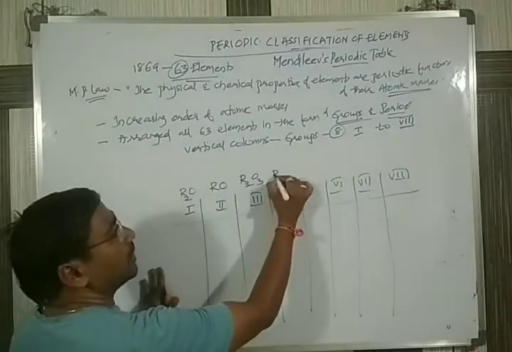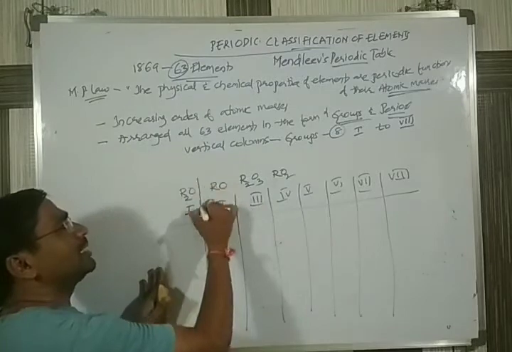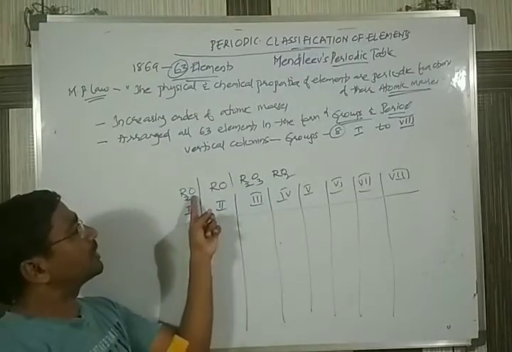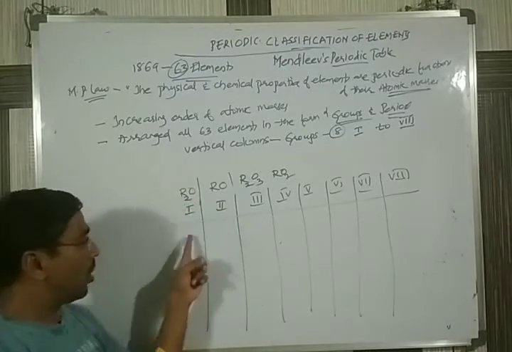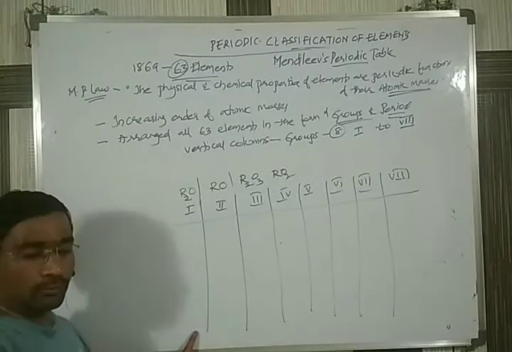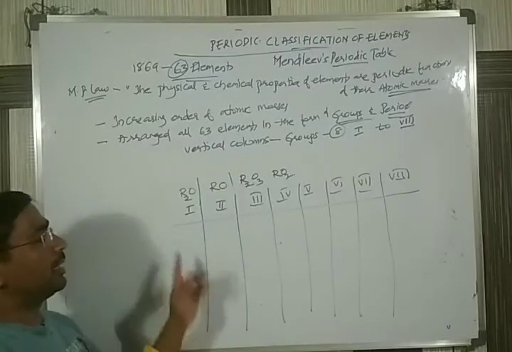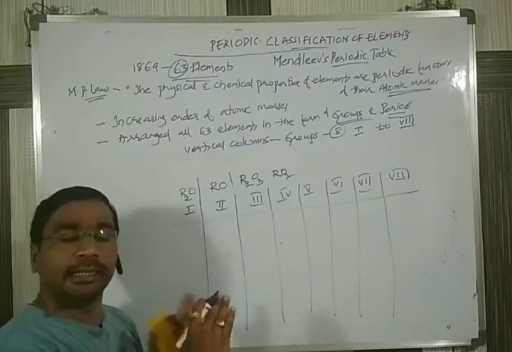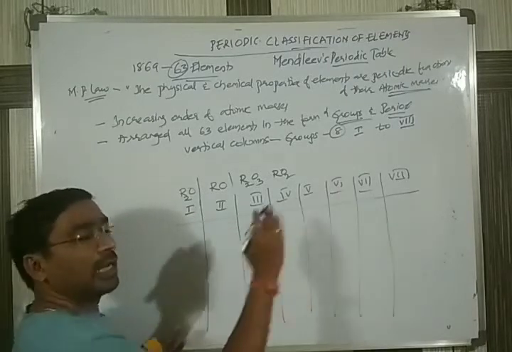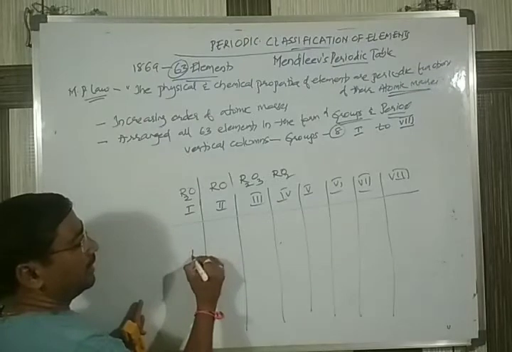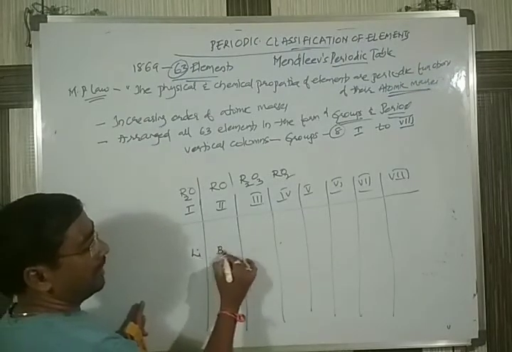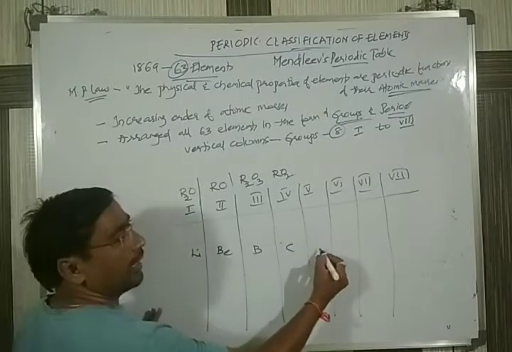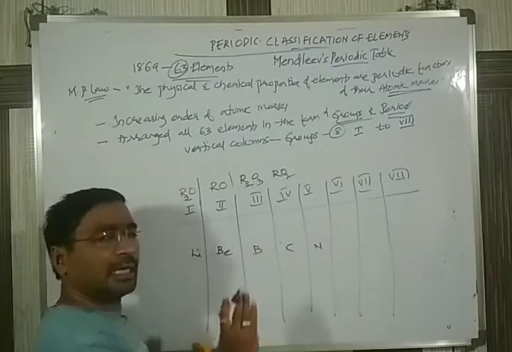Next one, he is showing the formula. What does this indicate? R indicates the element. Whichever element forms an oxide with a similar formula, he placed all of them one below another like this. But as the order is the same, he arranged all the elements in increasing order of atomic masses. Suppose you have lithium, next beryllium, next boron, next carbon, then nitrogen. Like this he was arranging.